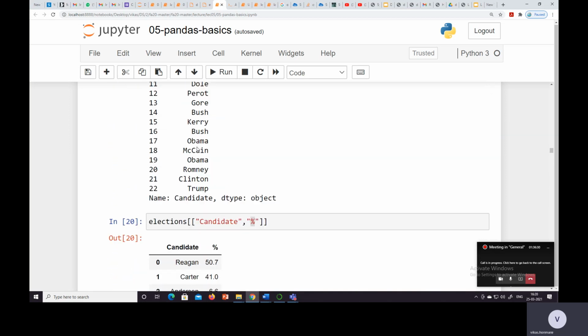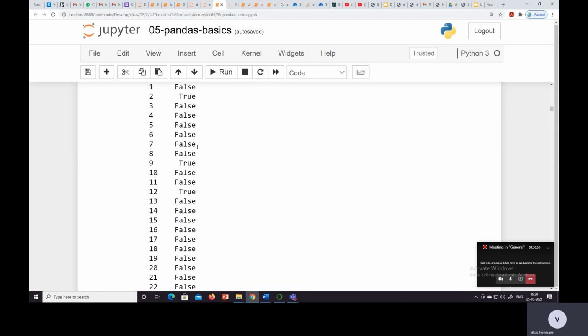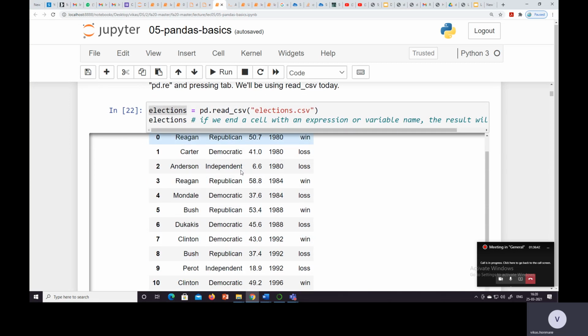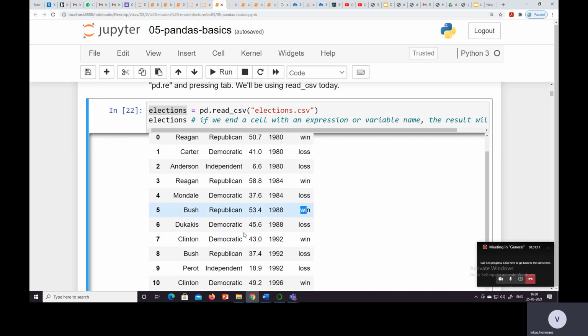So already we have explored that table. We will just look at that table and manually try to get the answer to that question. Okay, so this is the table. So see here, the zeroth row has 50.7% and a win. Okay, that is what we expect. Then here 58.8% win is there. So first name Reagan, second also Reagan, then Bush 53.4%. So these three are there.